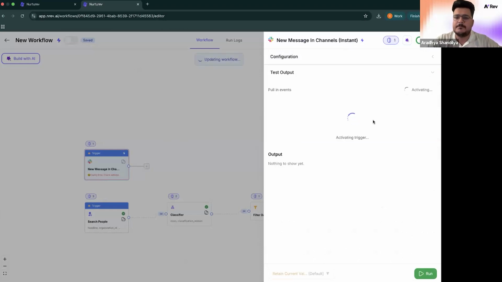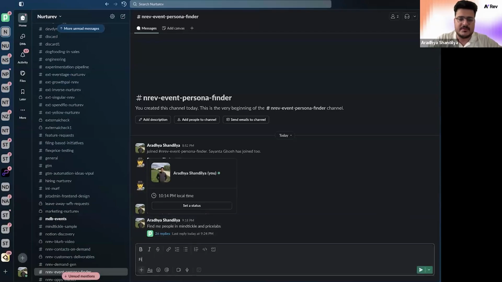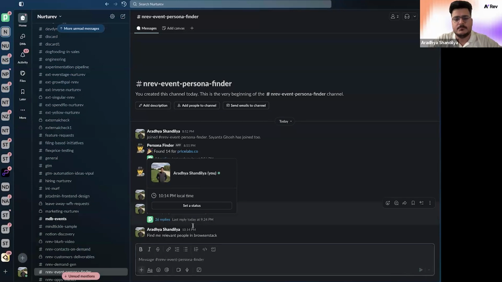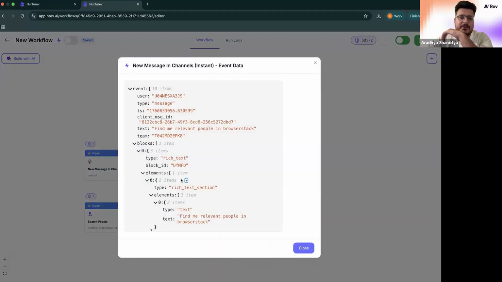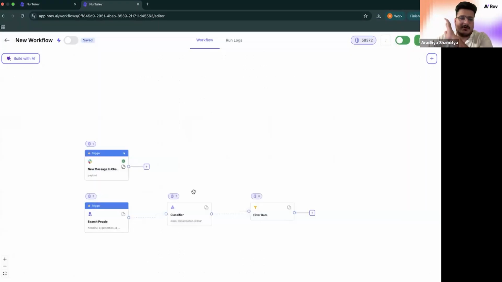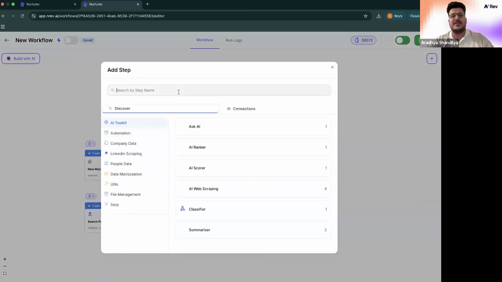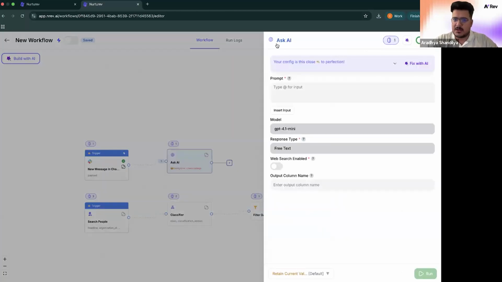Now I'll just test the step and maybe send a simple message. Find me relevant people in browser stack. So it takes a couple of seconds to just relay the message received on the Slack channel here. Yeah, I have it. So I have the entire payload, and here's my message. And obviously, I don't have to worry about the entire JSON. I'll just drop in a sort of an AI gatekeeper. Our node is called Ask AI. I'll just call it Gatekeeper because people write in free text, and we obviously want to generate configurations for the search people block.